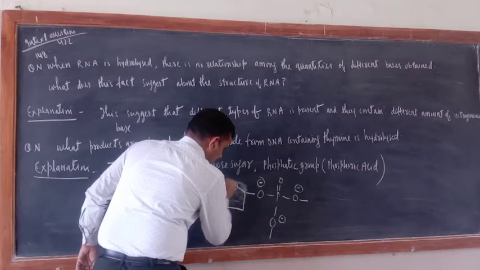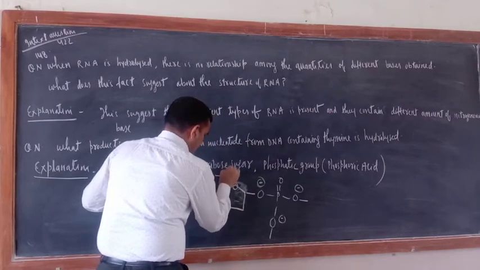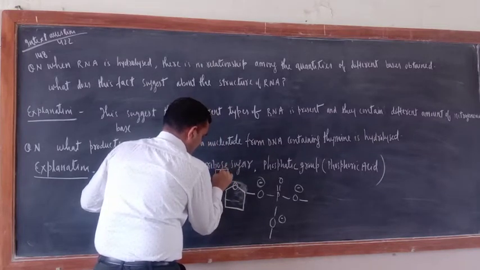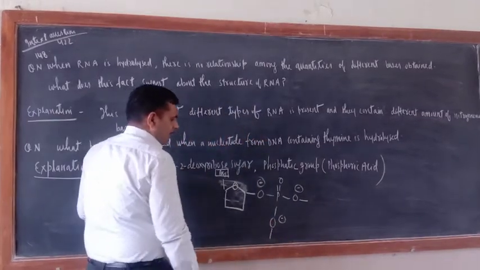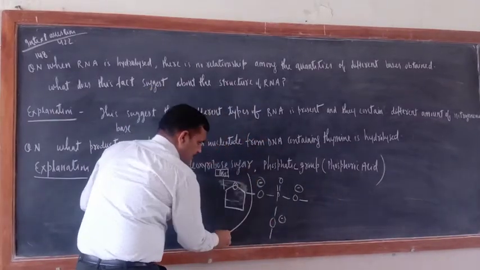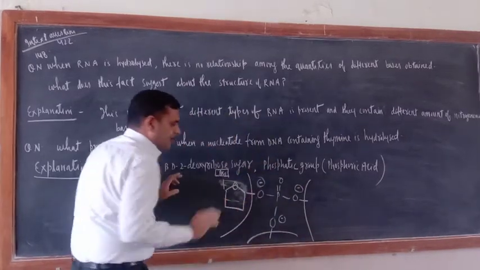This is pentose sugar. Okay. And here what is there? Here nitrogenous base is there. Okay. The same thing is here and the same thing is on this side also. When hydrolysis is there, this will be dissociated, this will be dissociated, this will be dissociated.